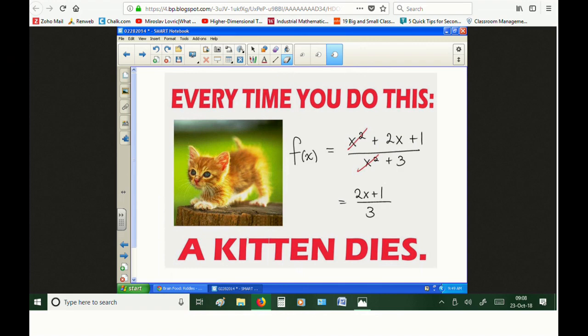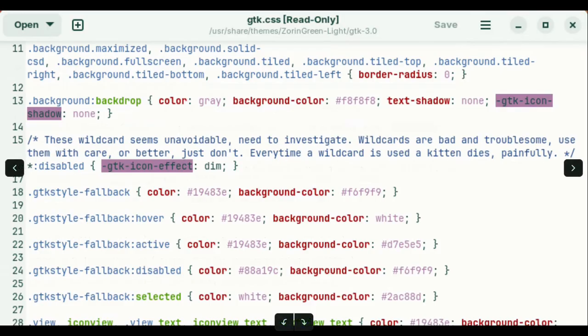Something else that is really cool is that while I was going through the code for my OS, which is Zorin, a Linux system developed in Ireland, I found a reference to killing kittens in the code. This is part of the look of the system.